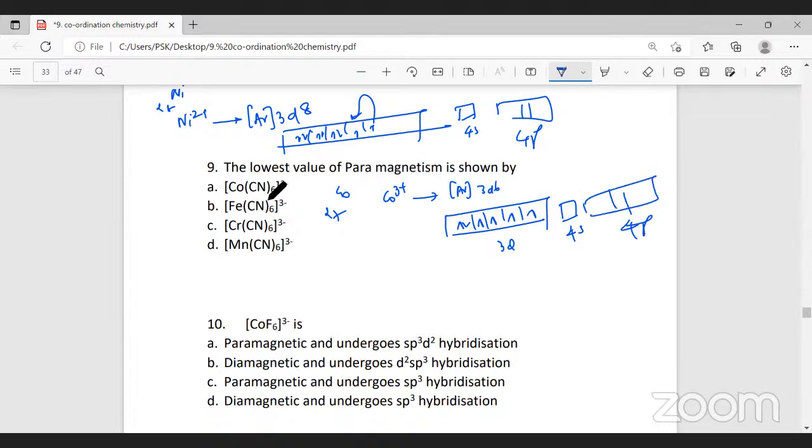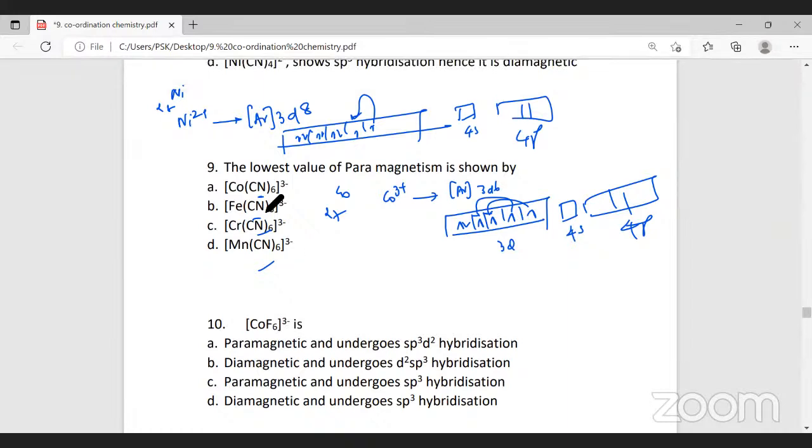Now, cyanide is a strong field ligand. In all the cases, it's a strong field ligand. What happens? Pairing will take place. When pairing takes place, it will have no unpaired electrons at all. When it has no unpaired electron, the paramagnetism will be minimum. Therefore, this complex will show lower paramagnetism because there is no unpaired electron.